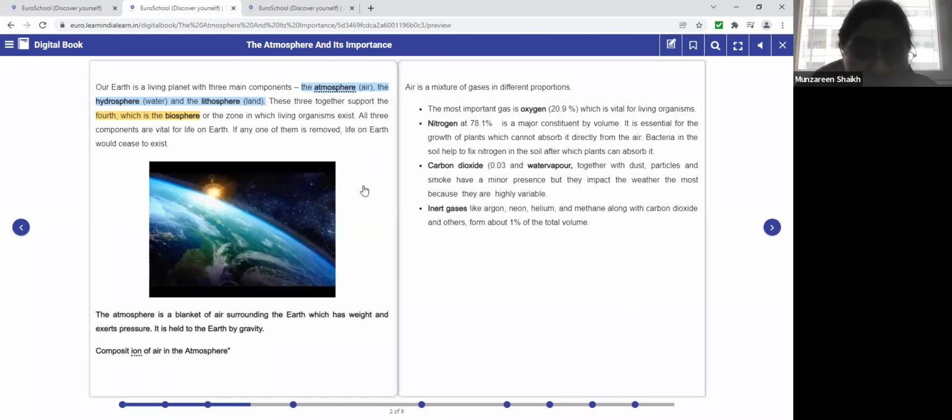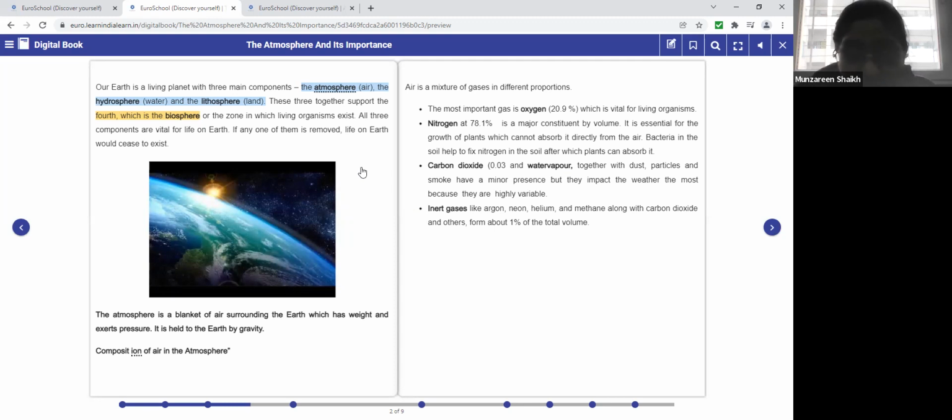All three components are vital for life on Earth. If any one of them is removed, life on Earth would cease to exist. So to have life on Earth, all the three components are very, very important. If these three components are not there, you will not have any human being or any living organism staying on Earth.